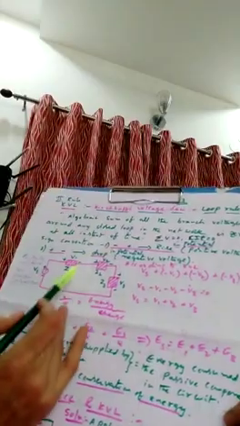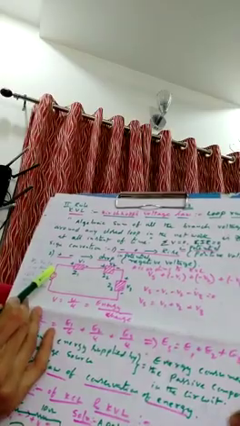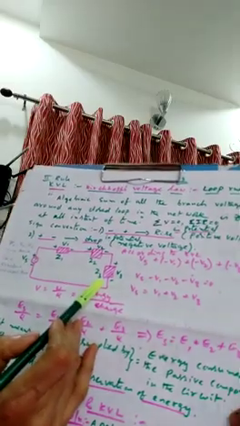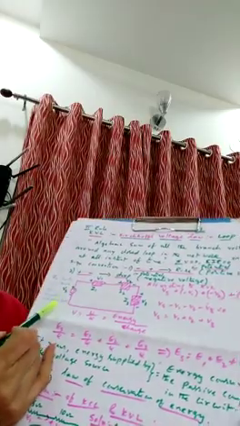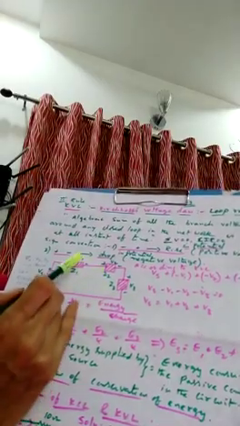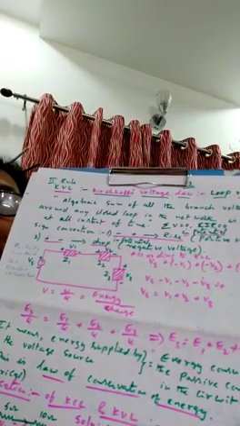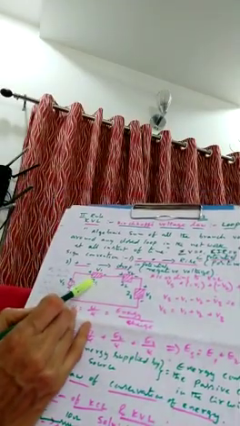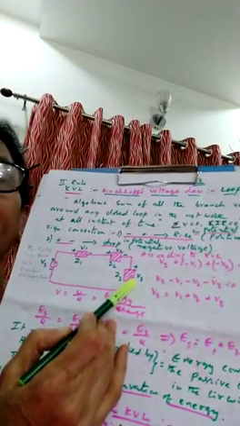Got it? Now, consider a circuit here. This is the voltage source. Vs is the voltage source I have applied here. This is plus and minus. And I have connected Z1, Z2, Z3, three appliances, three devices. Maybe resistors, I already told you, or any devices like capacitors, whatever it is. I have connected them in series. In a series combination, current is the same, but the potential difference across every device is different. Let the potential difference across Z1 be V1, across Z2 be V2, and across Z3 be V3.